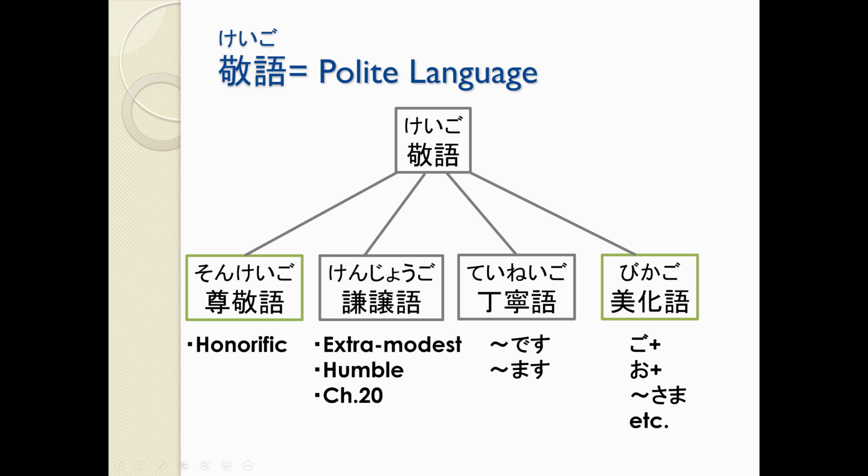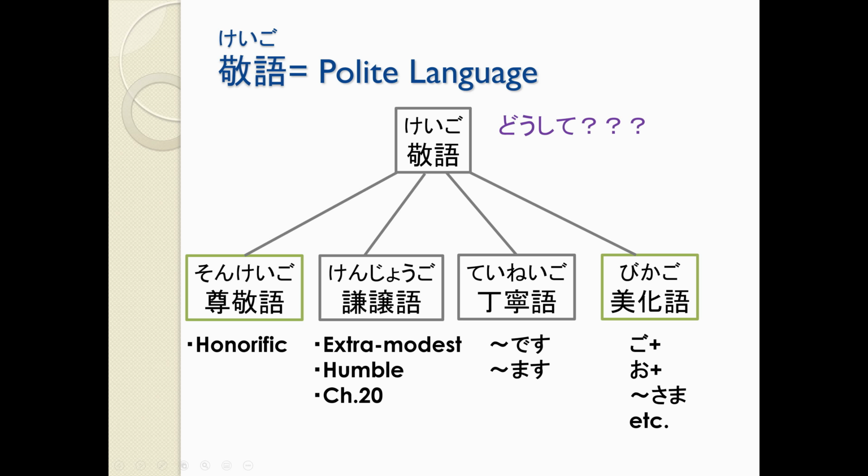So this is something that we'll talk about today. And then we also have kenjogo, which is like modest and humble speech. This is something we'll talk about in chapter 20. So for today, we're going to mostly focus on the sonkeigo, the honorific forms, and the bikago, which we use to make our speech a little bit more pretty.